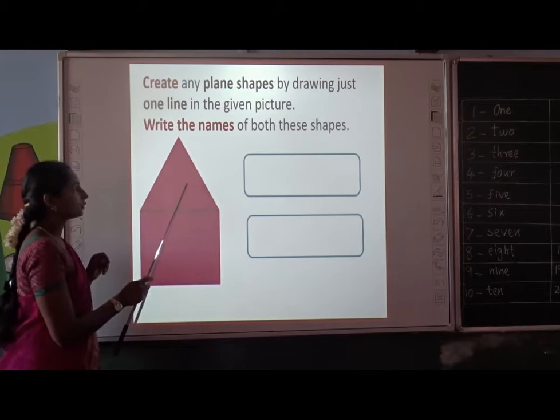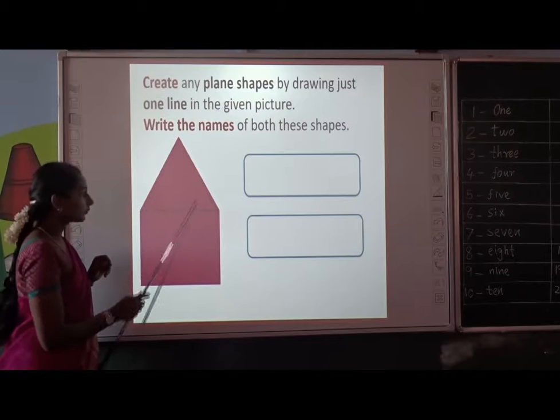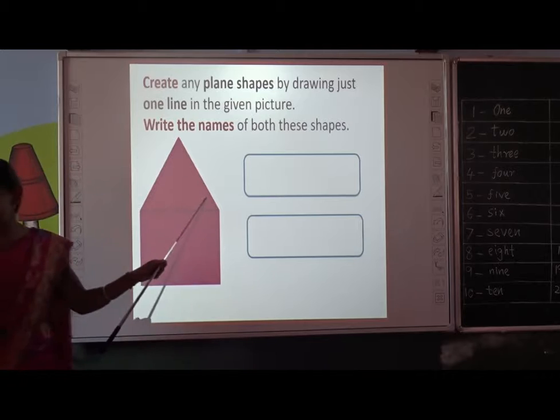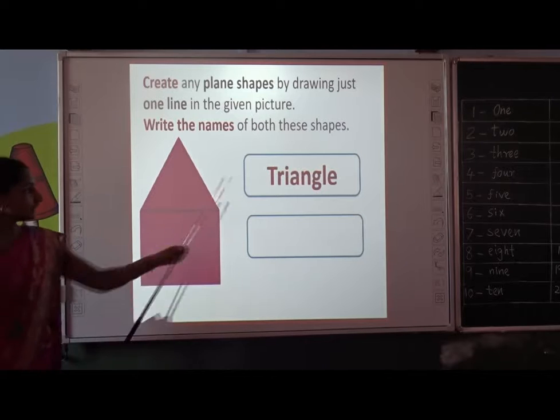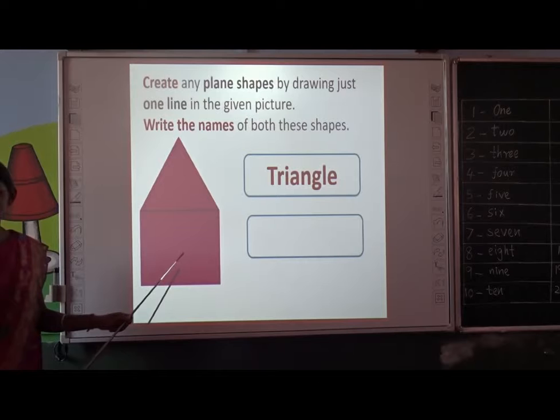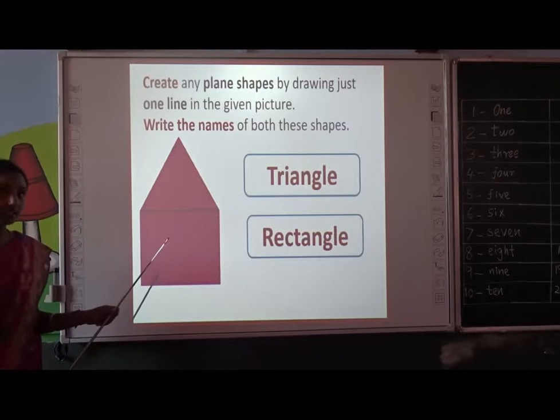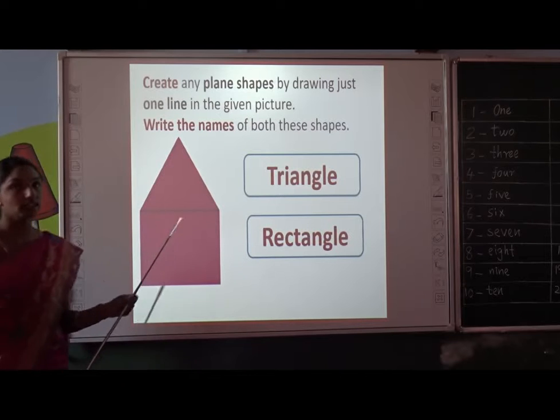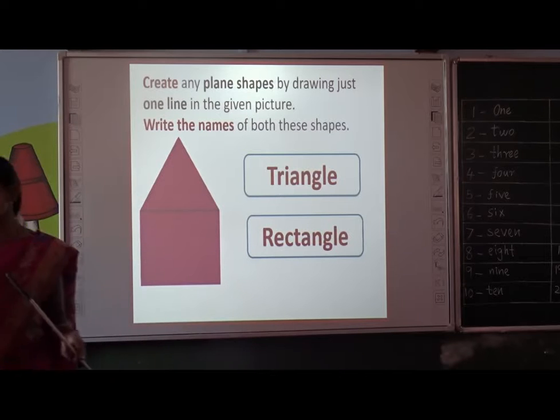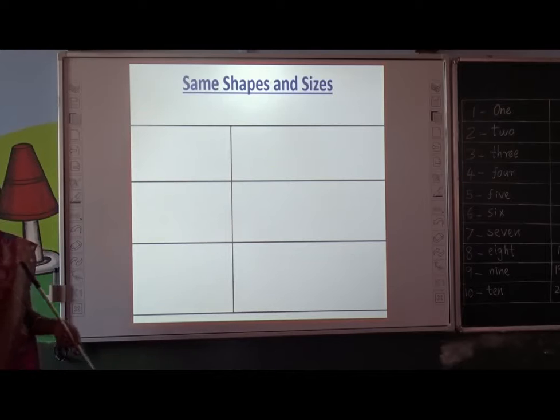What are these? Can you name this plane shape above the line? Yes, the first plane shape is triangle. What is this shape? Can you name this? Rectangle. Very nice, children. Do you enjoy this activity? Yes, I hope that. Move on to the next topic.